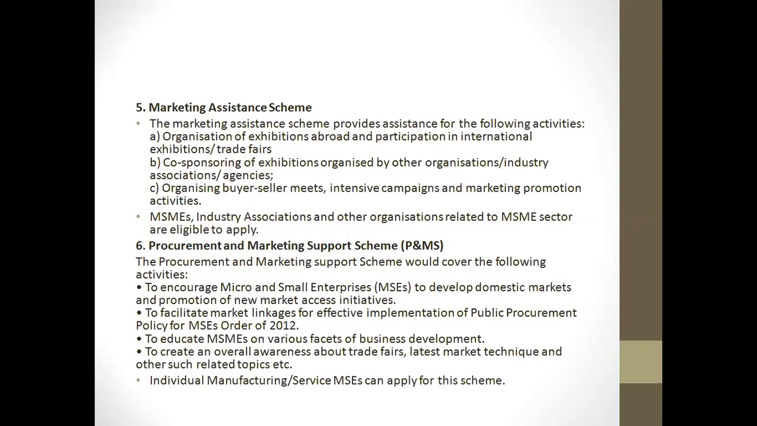Then the sixth one, the Procurement and Marketing Support Scheme. Here, it encourages the MSME to develop the domestic market and promotes a new market access initiative, facilitating market linkage for effective implementation of public procurement, educating the MSME on various aspects of business development, and creating overall awareness about trade fairs, marketing techniques, and other related topics. Industrial, manufacturing and service MSMEs can apply for this scheme.